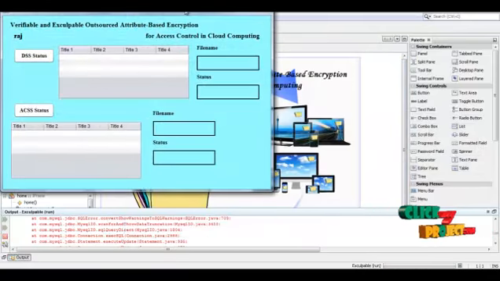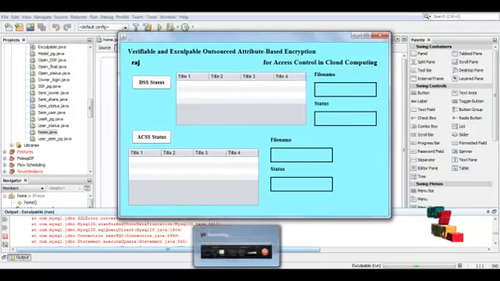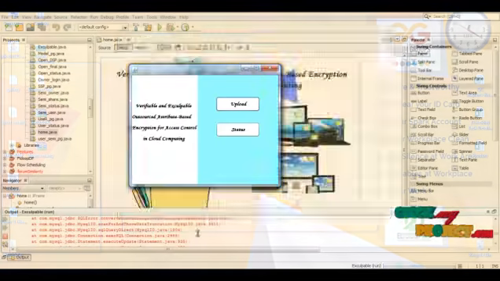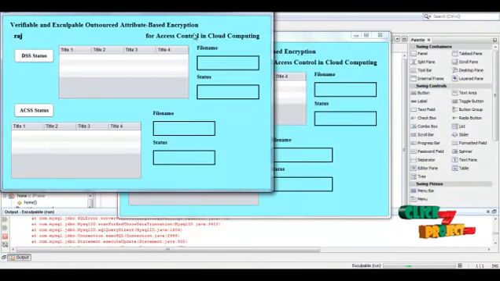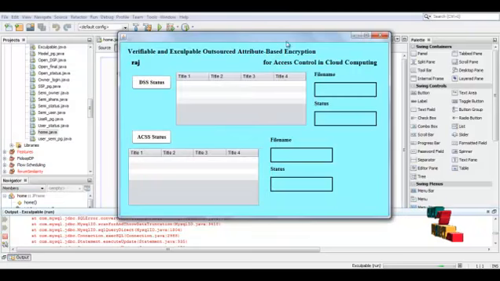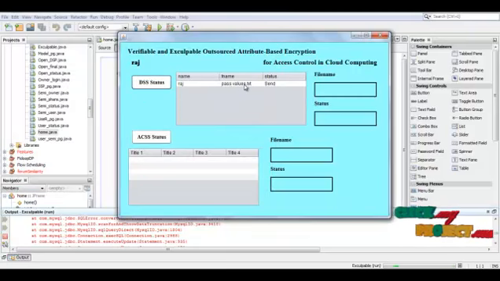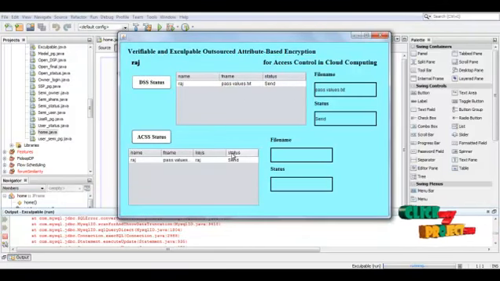So the next process, that is the status checking. So here there are two processes we see. One is the upload, another one is the status. So this file only we are viewing. So here the status will be just the send process, because it was not accepted by both the DSS and the ACSS. So let us see the DSS and the ACSS process.